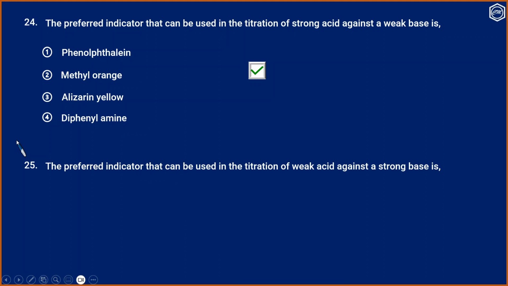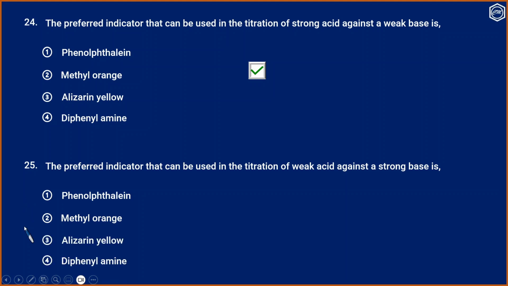Question number 25. The preferred indicator that can be used in the titration of weak acid against strong base is: option 1, phenolphthalein; 2, methyl orange; 3, alizarin yellow; and 4, diphenylamine. Since the base is strong, we must use phenolphthalein.